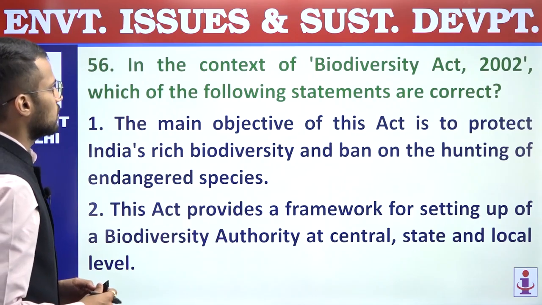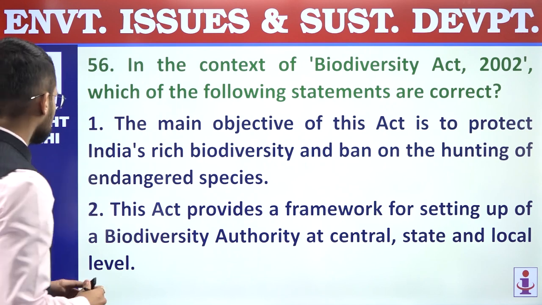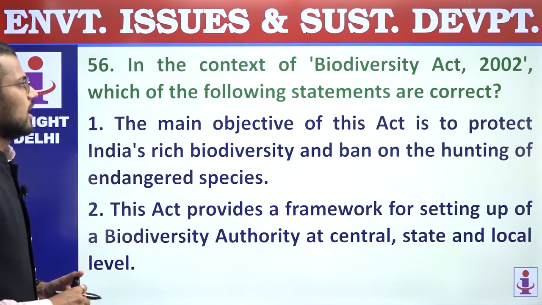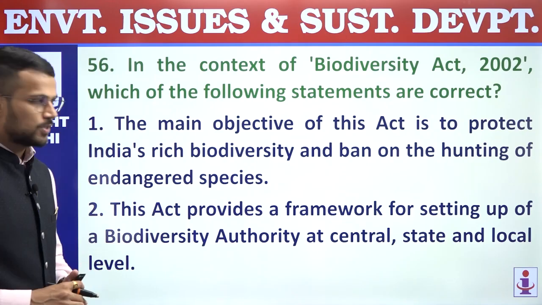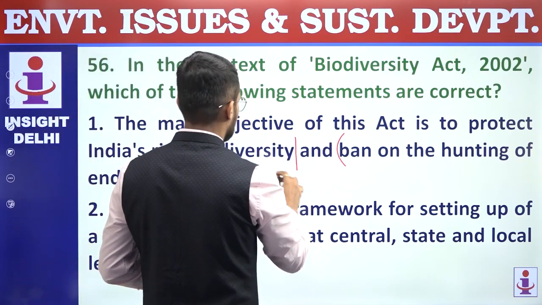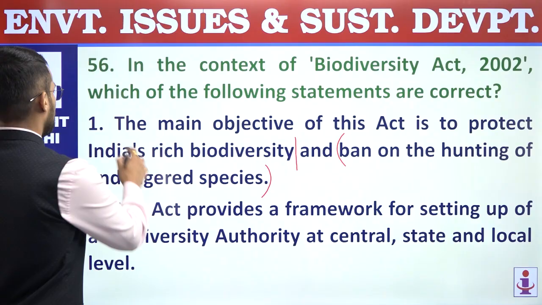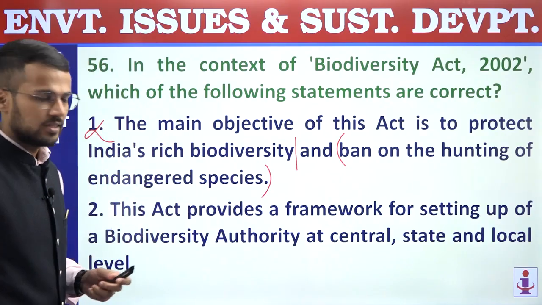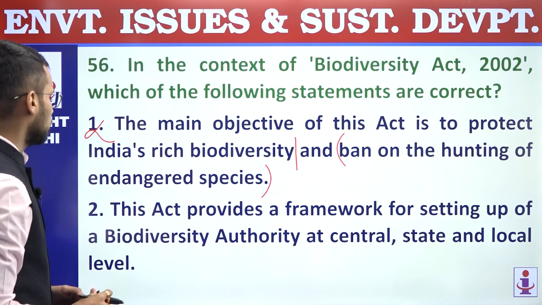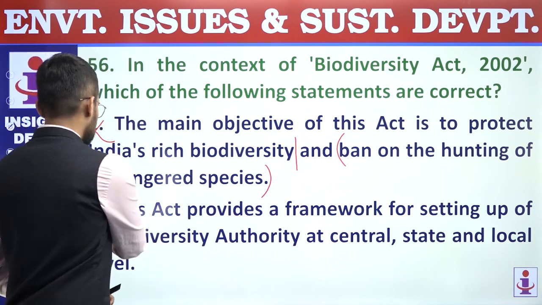In the context of Biodiversity Act 2002, which of the following statements are correct? First, the main objective of this act is to protect India's rich biodiversity and ban on the hunting of endangered species. So till this statement is okay, but this part, ban on the hunting, is an objective of Wildlife Protection Act 1972, not of Biodiversity Act, and that's why first statement is incorrect. Second, this act provides a framework for setting up of a biodiversity authority at central, state and local level. So this statement is a correct statement.